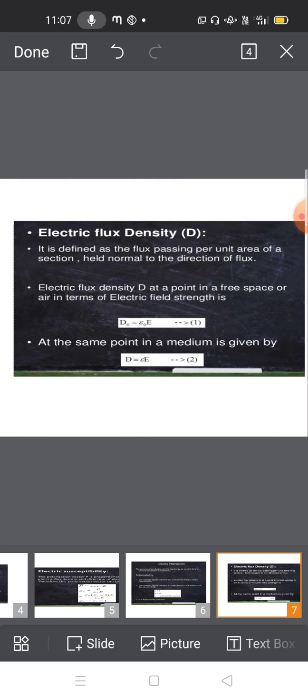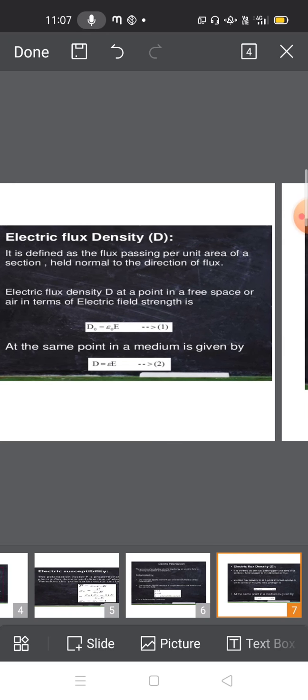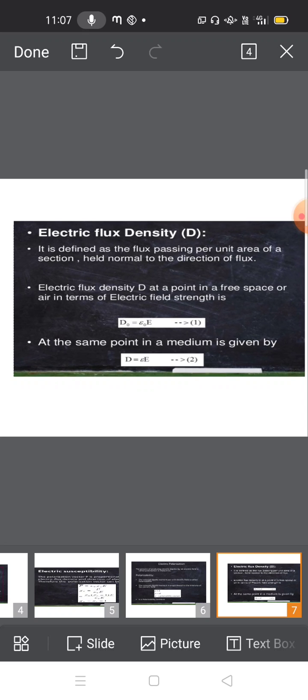The same we calculate here as the flux density D. We write the electric flux density D at a point in a medium or in space. If we calculate at any point in free space, the electric flux density will be D naught is equal to epsilon naught into E.